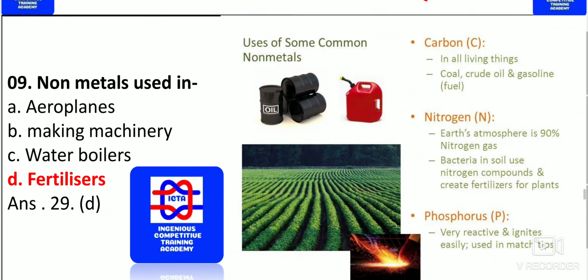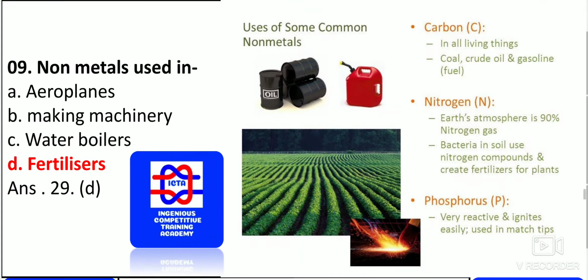Non-metals are used in fertilizers, as you can see here. But in the case of metals, they are used in aeroplanes, machinery making and water boilers. In the case of non-metals, they are used in fertilizers. For example, Earth's atmosphere is nearly 80% nitrogen gas.